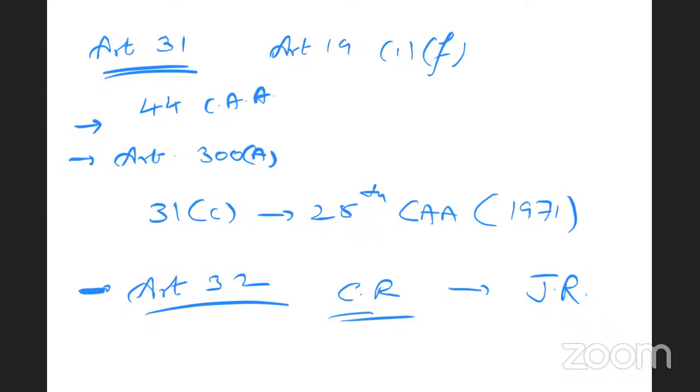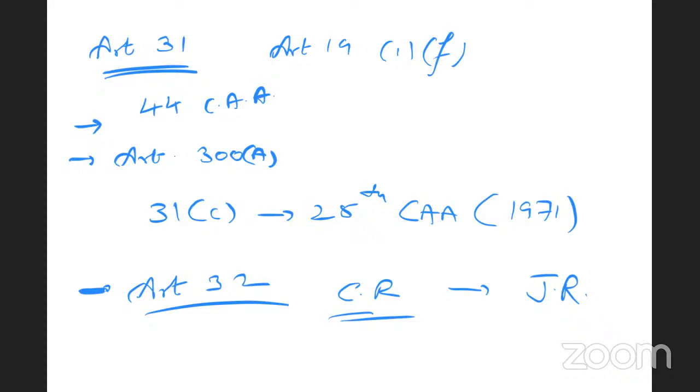Preventive writ. Certiorari is curative. After the order is passed, then the Superior Court takes up. Here, before the order is passed only, it takes up. That is why it is preventive. Then the next writ is quo warranto. What are the legal grounds and the basis on which a person is eligible to occupy public office will be determined by the court. In the literal sense, quo warranto means what is your authority to occupy this office.